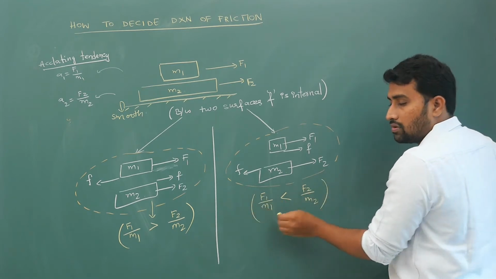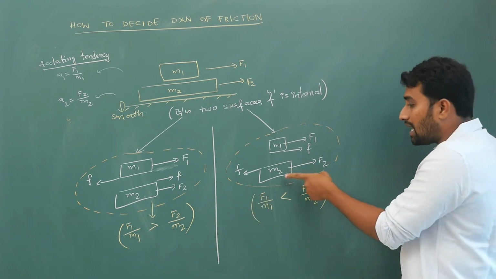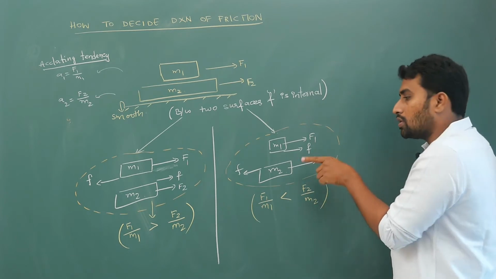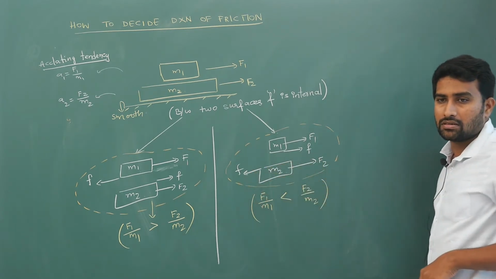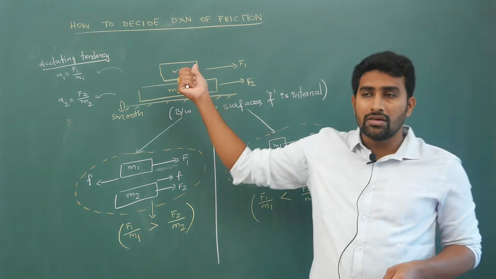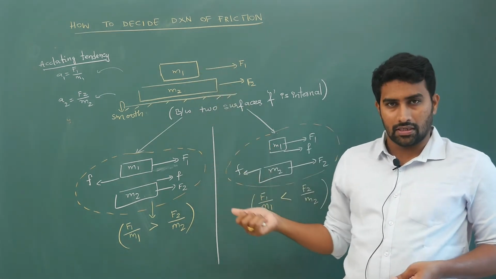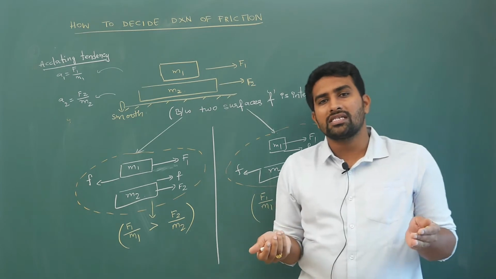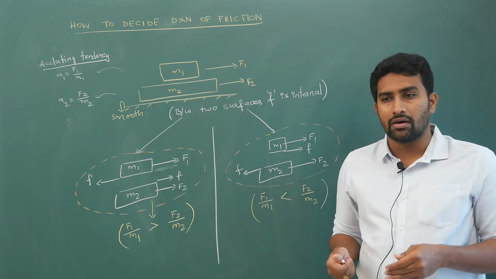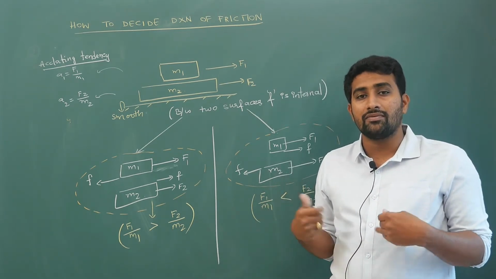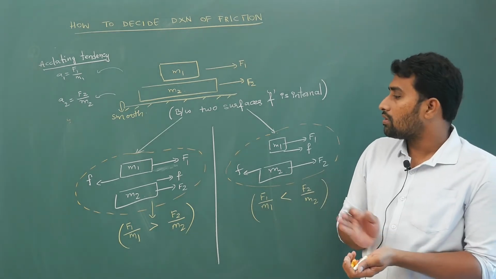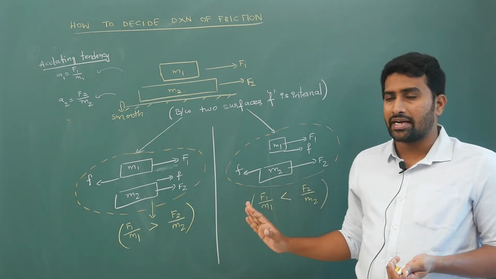Okay, F2 by M2, if it is big, this will have more accelerating tendency. So friction will act backwards. Like this, logically you are supposed to decide the direction of friction. Whichever block is having more acceleration, friction will slow it down. Whichever is having less acceleration, friction will support it. So keep this idea in mind.